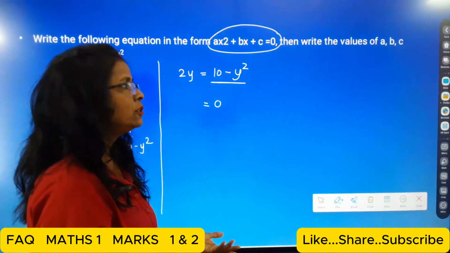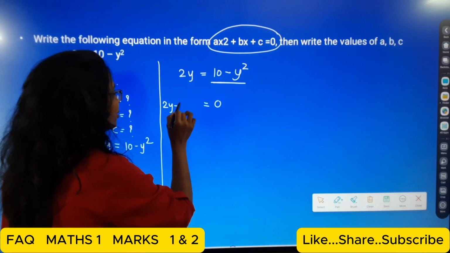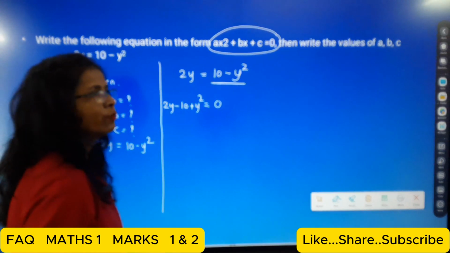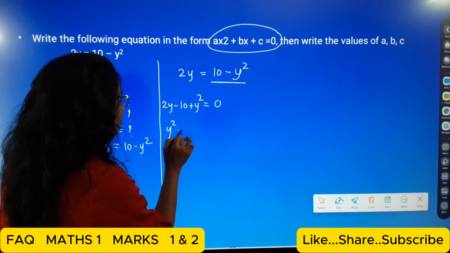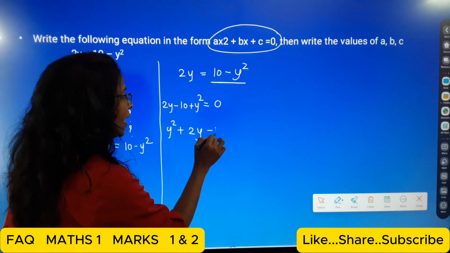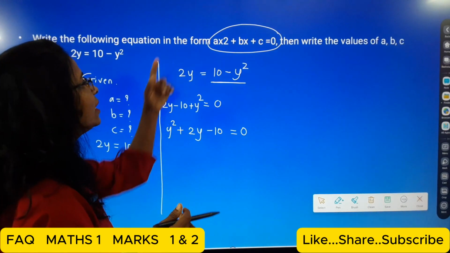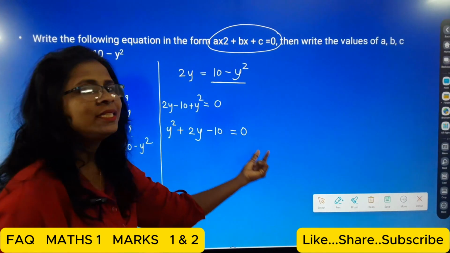So I place only 0, and then 2y, and then 10 comes minus 10, and y square comes, so plus y square. Now rearrange the terms. First write y square plus 2y minus 10 is equal to 0. Yes, students, now it comes in this form ax square plus bx plus c is equal to 0.